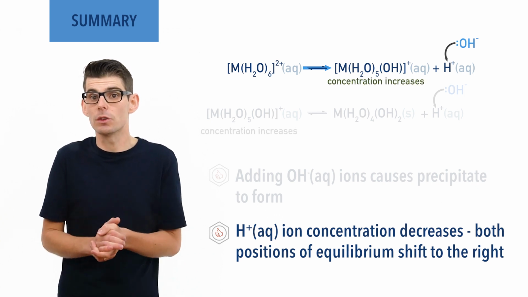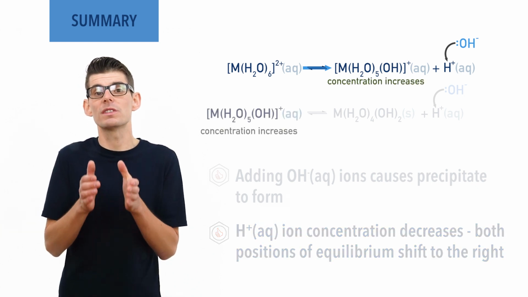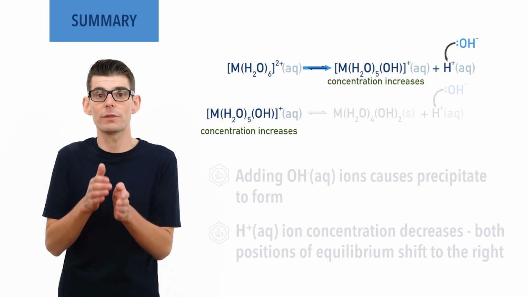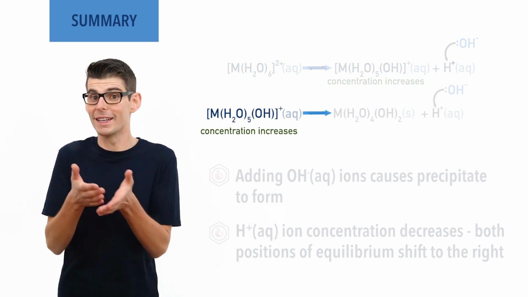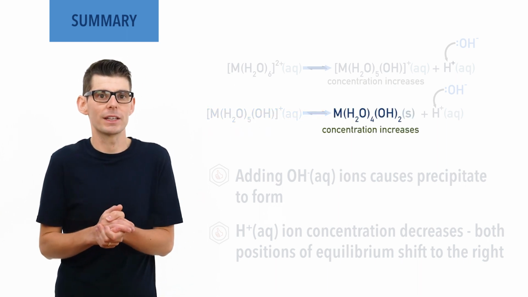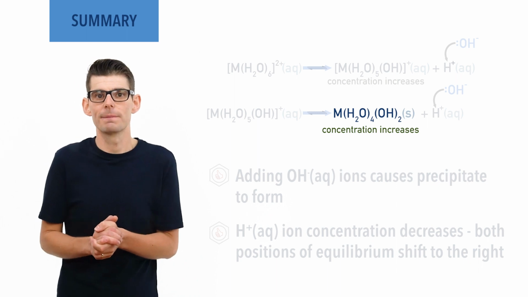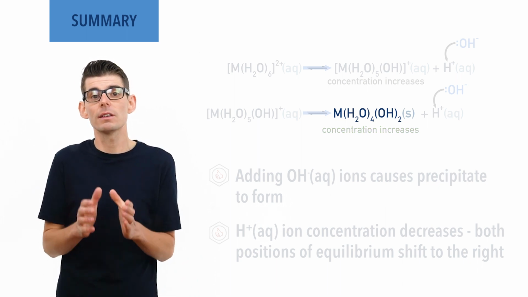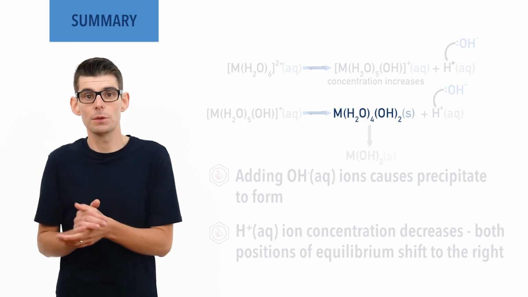The increase in concentration of these ions causes the position of equilibrium for the second reaction to also shift to the right, causing an increase in the concentration of precipitate for complex ions that had a 2+ charge originally. When writing the formula of hydroxide precipitates, sometimes the water ligands aren't included.